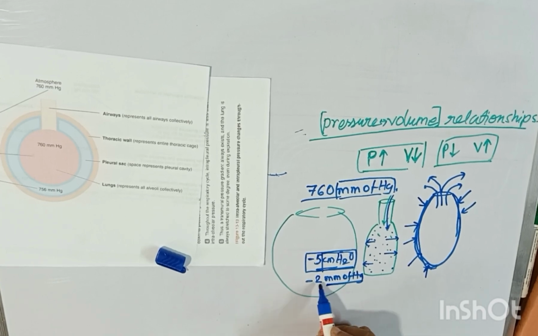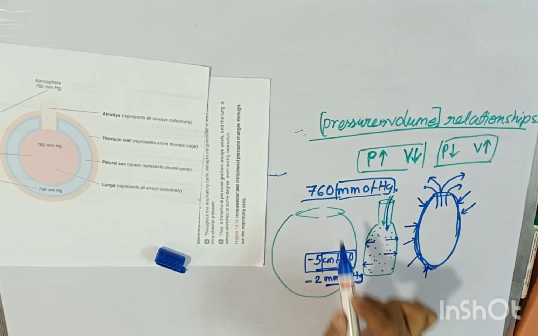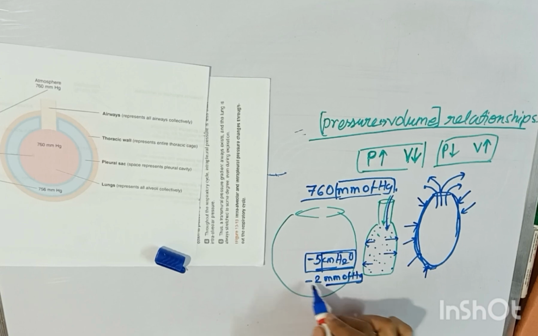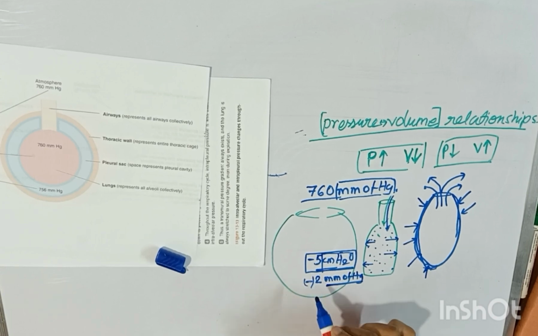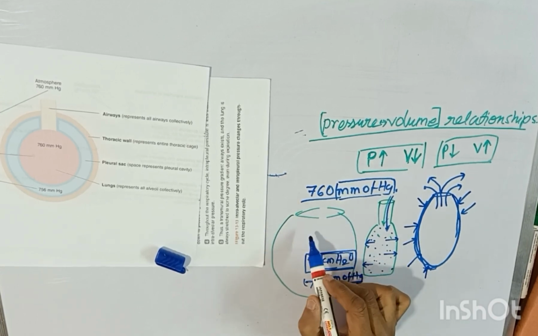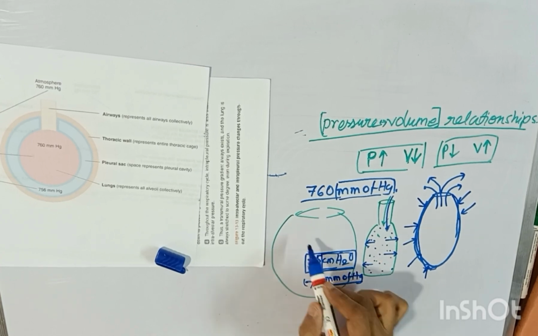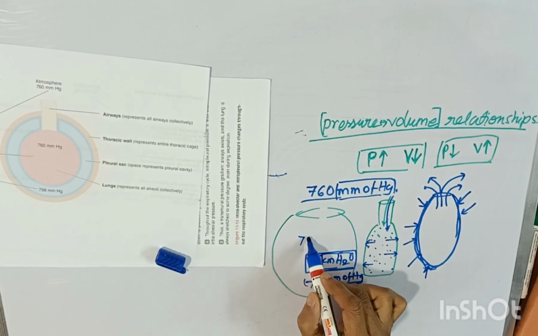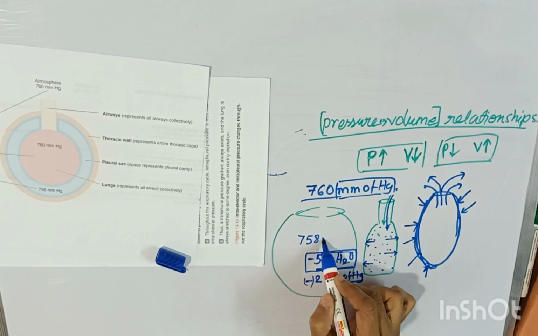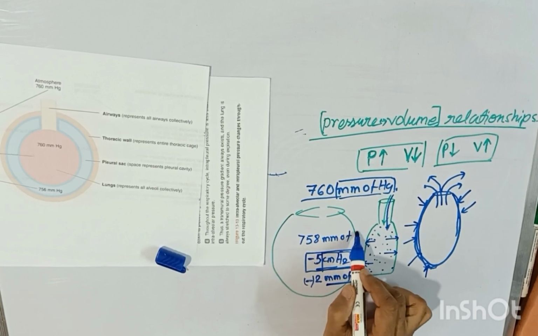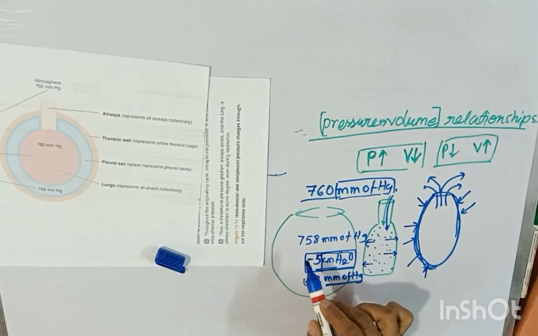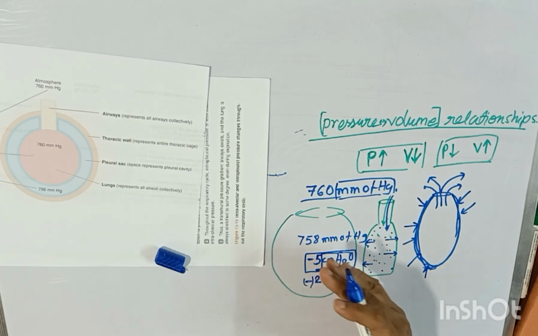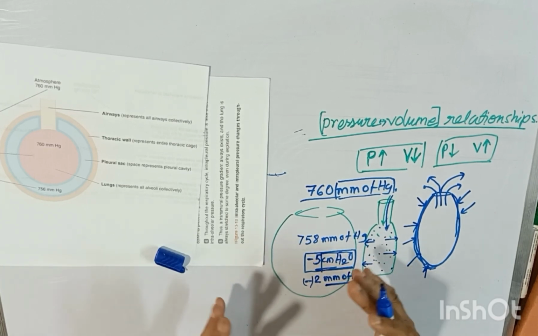So this 2 millimeter of mercury is a negative pressure, and I'm denoting this by a negative sign. It is less than atmospheric pressure by 2. So the actual pressure inside the lung is 758 millimeter of mercury. This was a concept about pressure, and this negative pressure is actually a suction pressure.